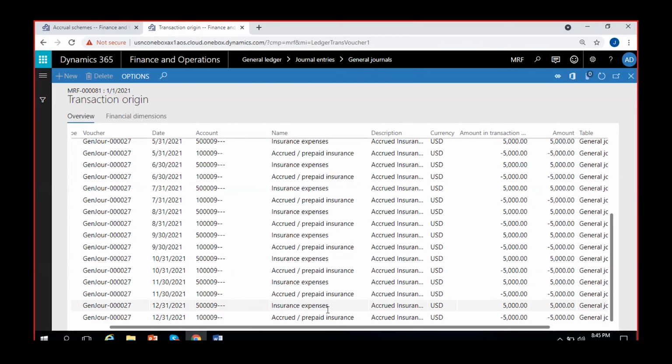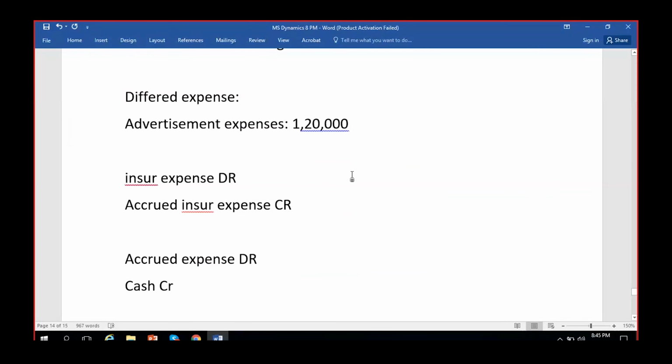I'll tell you what happens if this is posted normally. Generally, insurance expense is debited, for suppose 60,000. This is also for 60,000. At the same time, this entry is also posted: 60,000 and cash account 60,000, which means we are paying cash.